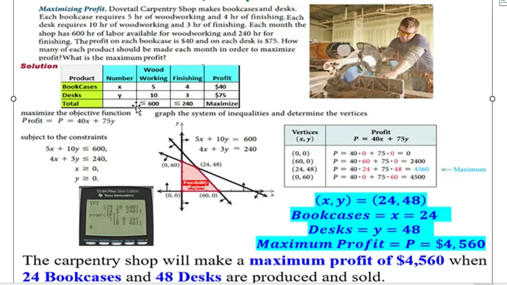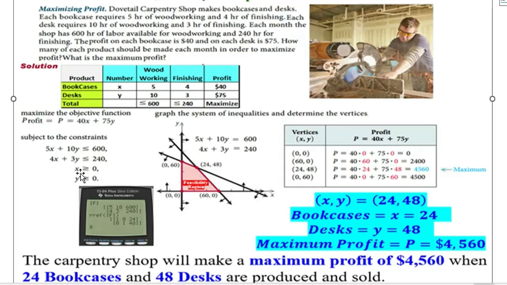Of course, it is subject to the constraints: 5x plus 10y, the maximum you can use is 600 hours or less. Then 4x plus 3y, the maximum you can use is 240 hours, that is less or equal to 240 hours.